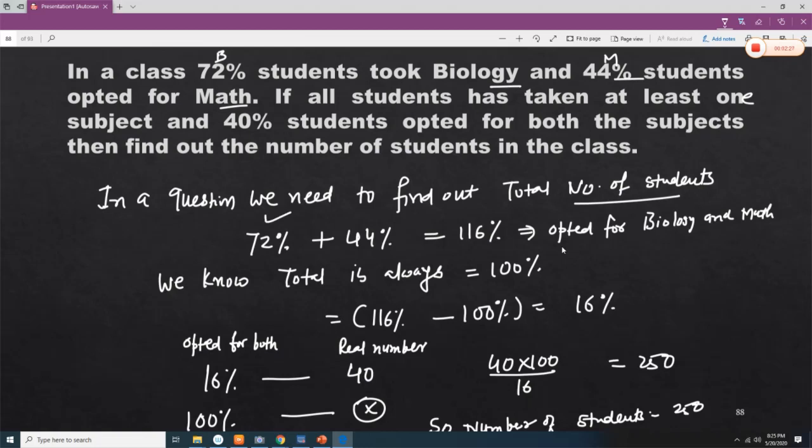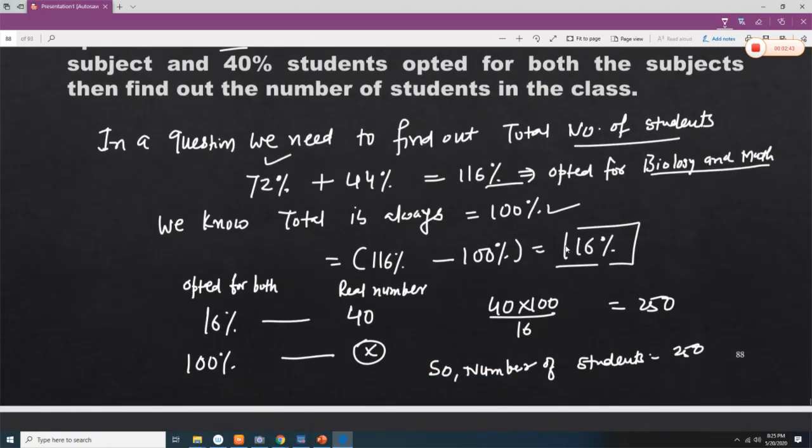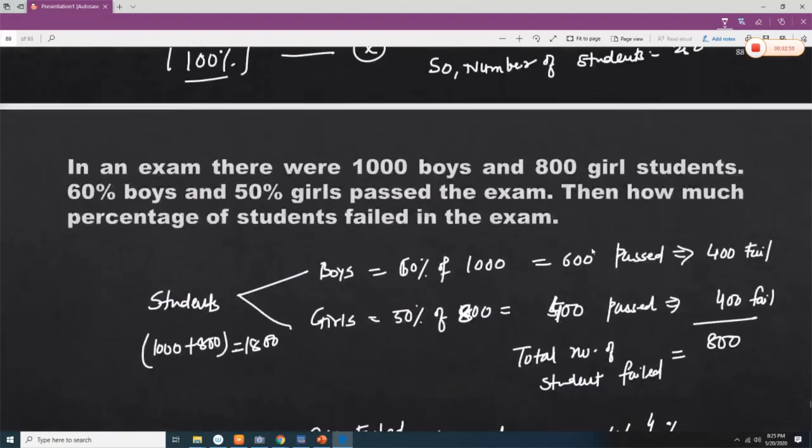So 72% has opted for biology, 44% opted for maths, so 116% opted for biology and maths. We know the total is always 100%, so the remaining will be 16%. Now that 16% means 40 is the real number, so 100% is how much? So 100% is going to come to 250 students.